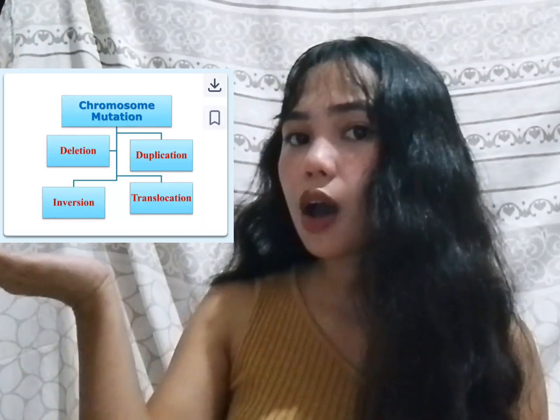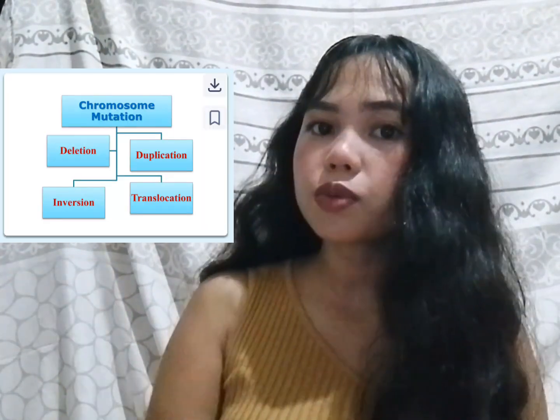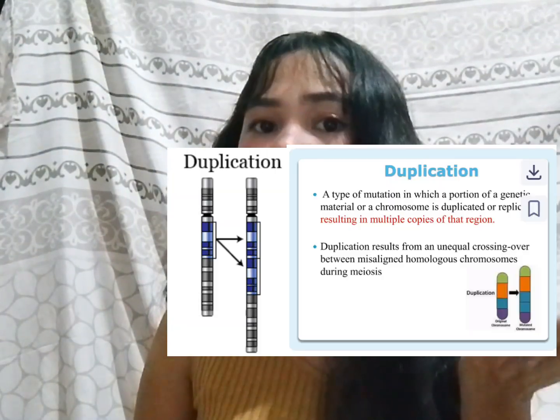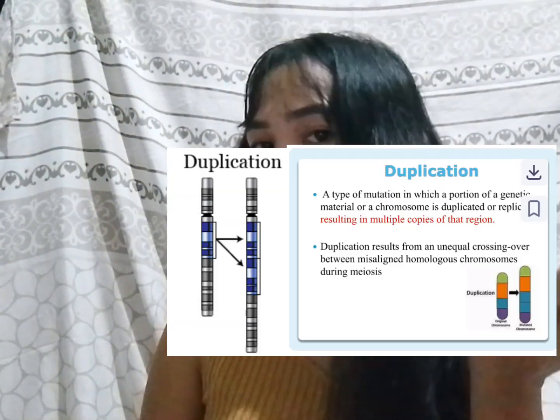The other type of mutation is the chromosome mutation. It involves a change in the structure or number of chromosomes. This can be classified into four. The first one is deletion. A part of a chromosome is lost or deleted. The second one is duplication. A segment of the chromosome is copied and repeated.